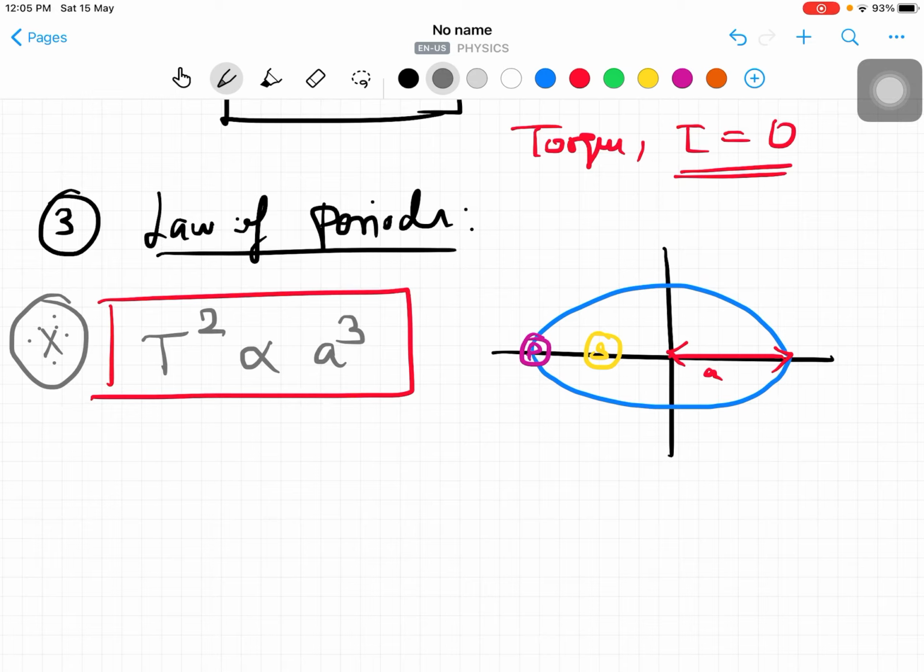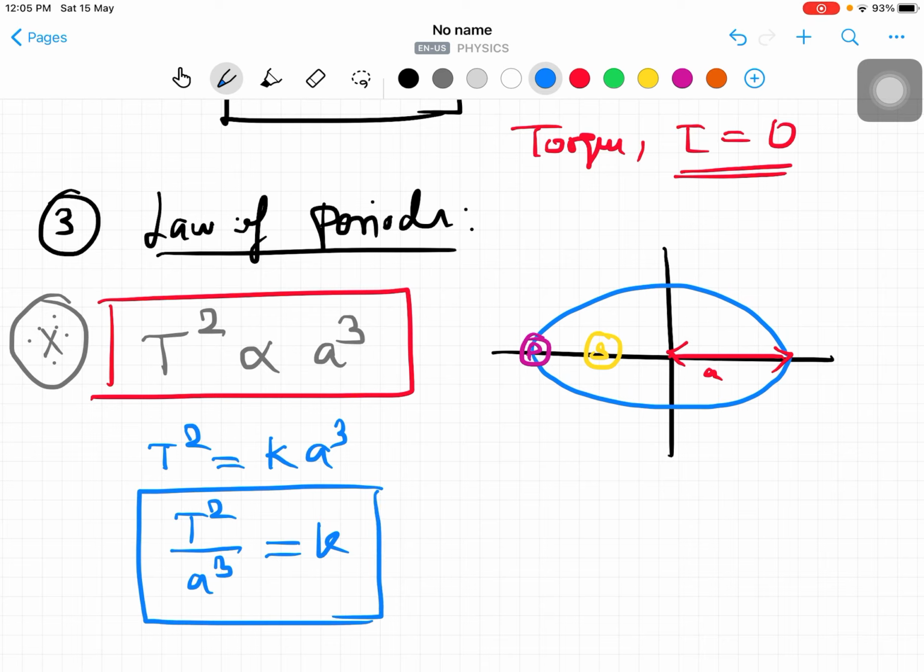But for all the logic, there is no need to remember all the formulas. Once we understand the concept of Kepler, that is enough. So the amazing thing comes here. T squared is equal to a constant times A cubed. That means T squared by A cubed is constant, and that constant value should be approximately equal to 3.